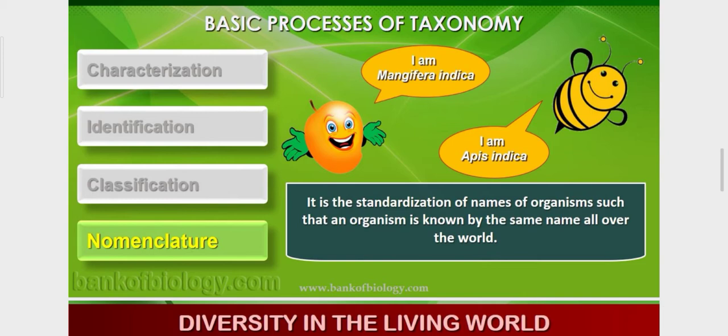Here mango is called Mangifera indica and one insect name is Apis indica. So how will people choose Mangifera indica or Apis indica? Some confusion should be there. So it is a thing in which one standard is set. So one organism is known by one name all over the world. Okay students, so characterization, identification, classification are the basic study of taxonomy.